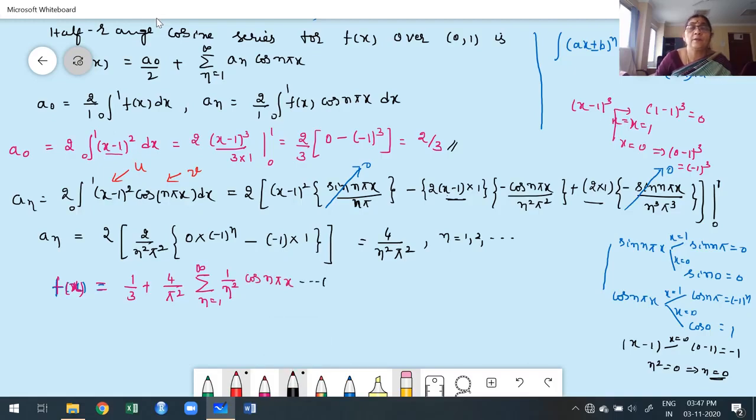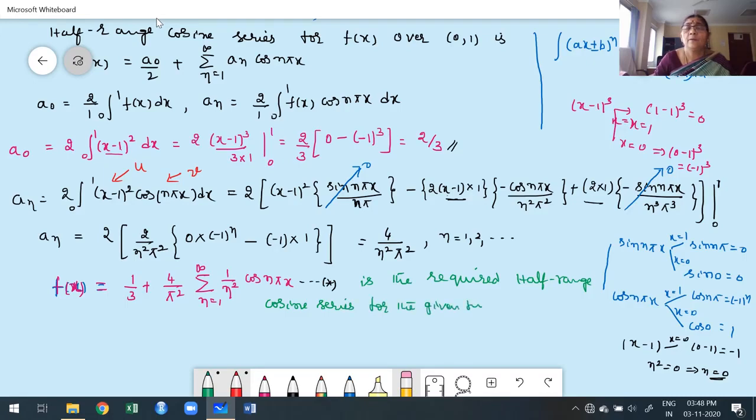Actually, this is what is required: the half range cosine series for the given function over the interval 0 comma 1. Yeah, 0 comma 1. Okay.